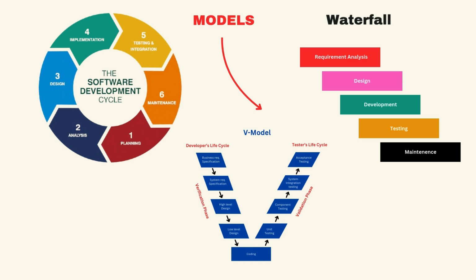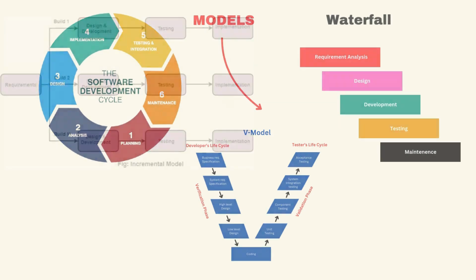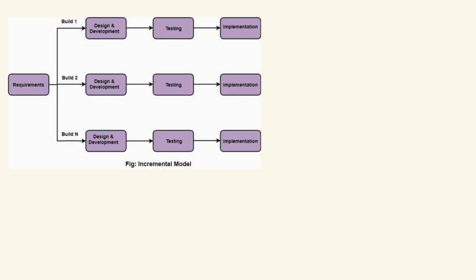The V model is highly useful when time is limited because it allows development and testing to happen in parallel, reducing the overall project timeline. Third, the incremental model. The third model follows an incremental approach. In this model, new features or improvements are added to the application in small phases or builds.